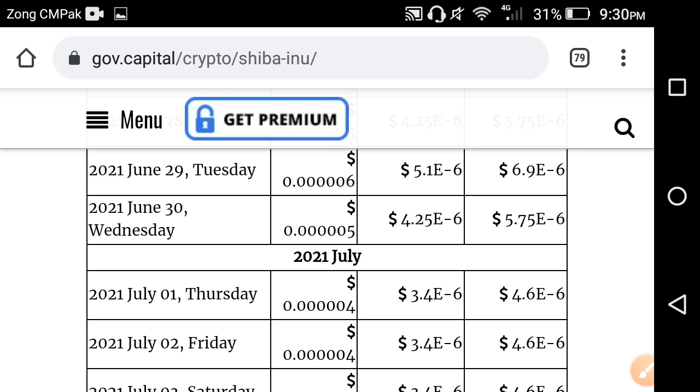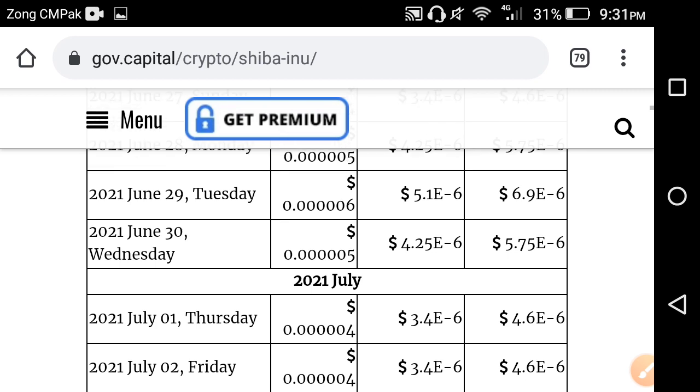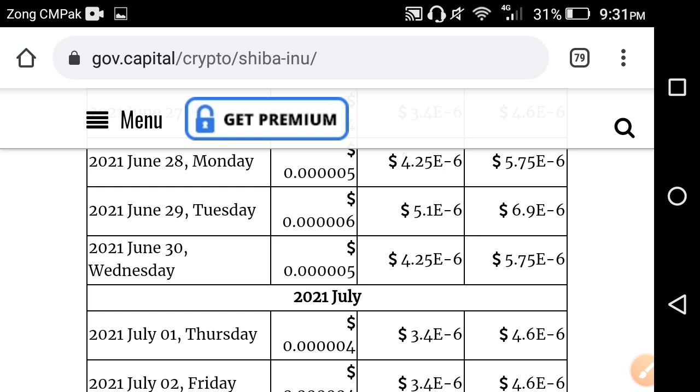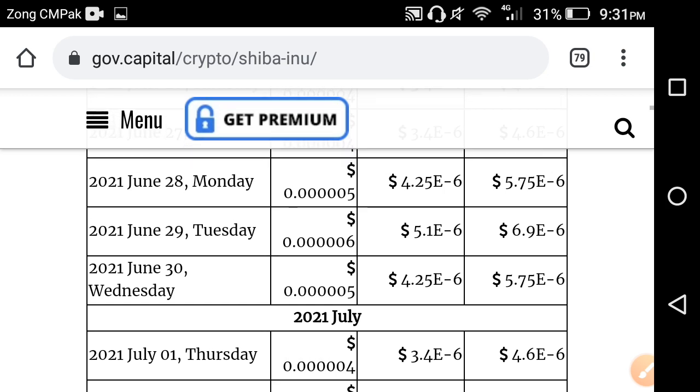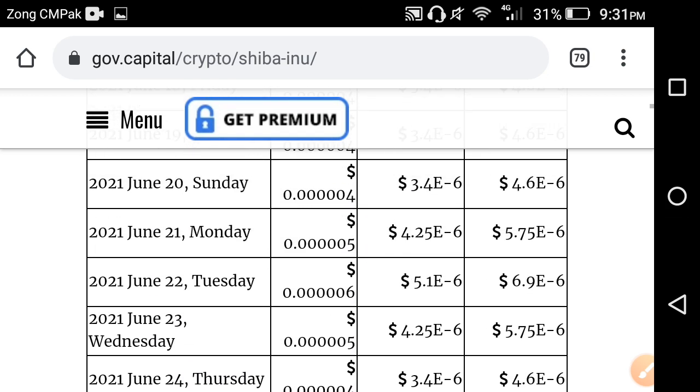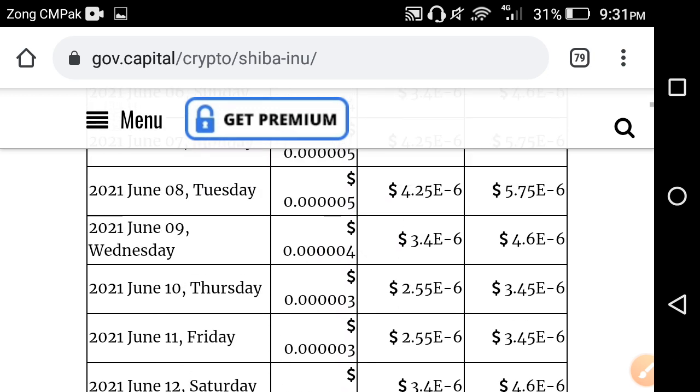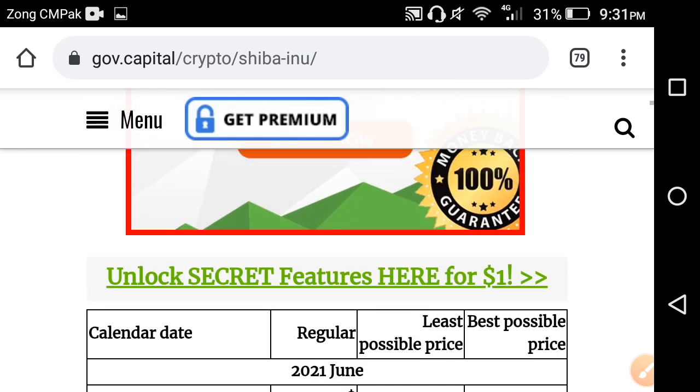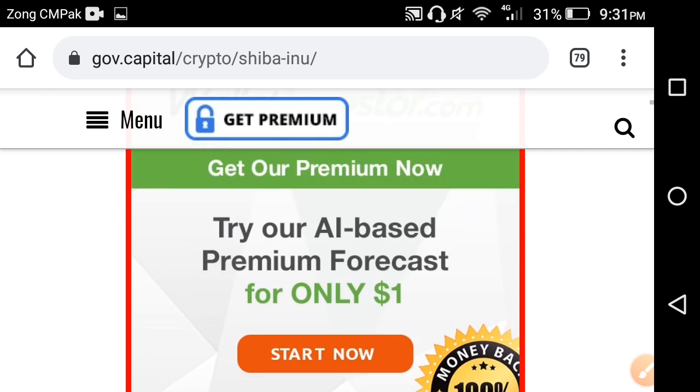Remember, my friends, it's not sure that these prices will be right. Maybe a quick jump occurs in the Shiba token at the start of June, so we can't say anything about it. Maybe tomorrow Shiba takes a quick jump and hits 0.01 USD. So we can't see the future, friends. But this price is detected on the basis of technical analysis and price research of the cryptocurrency market.